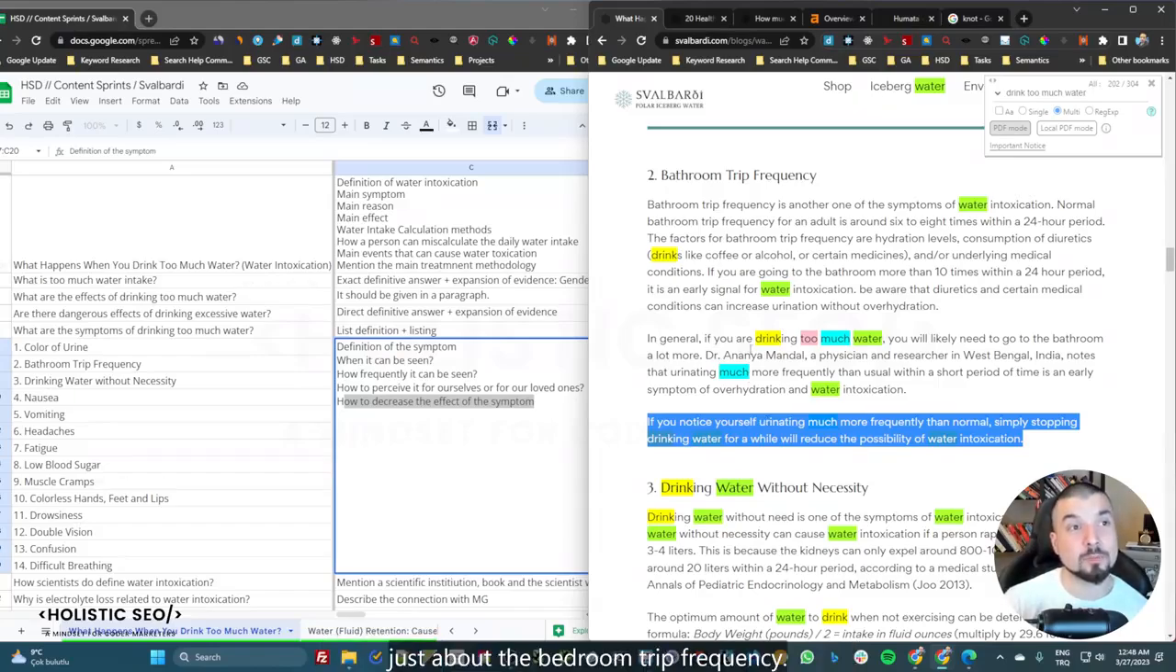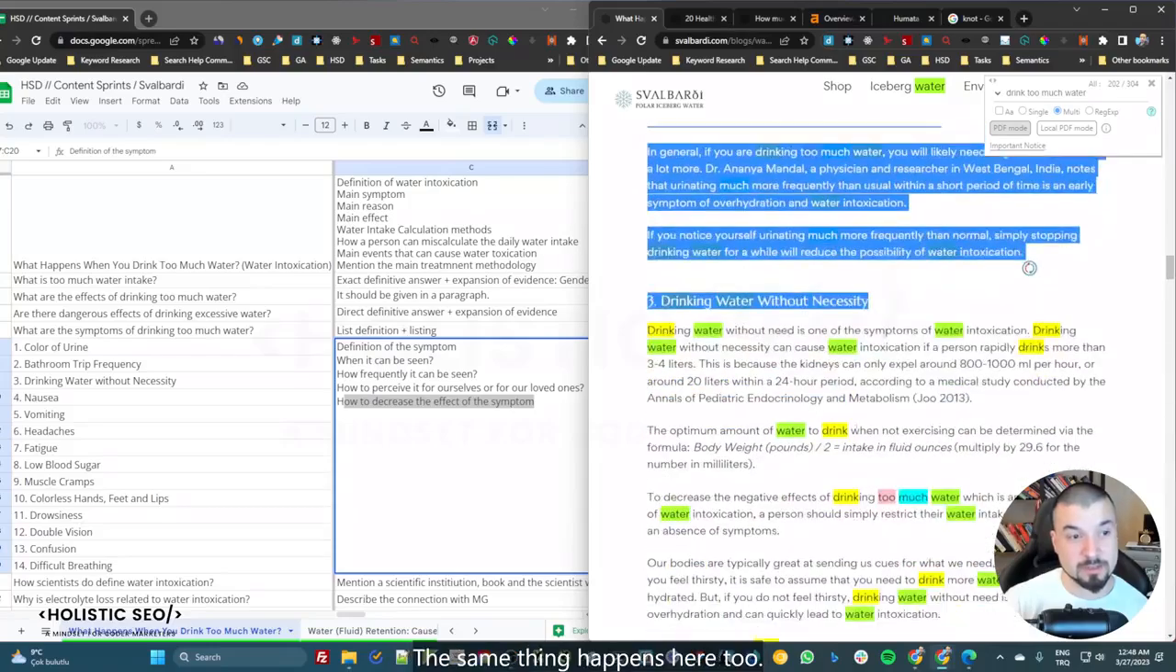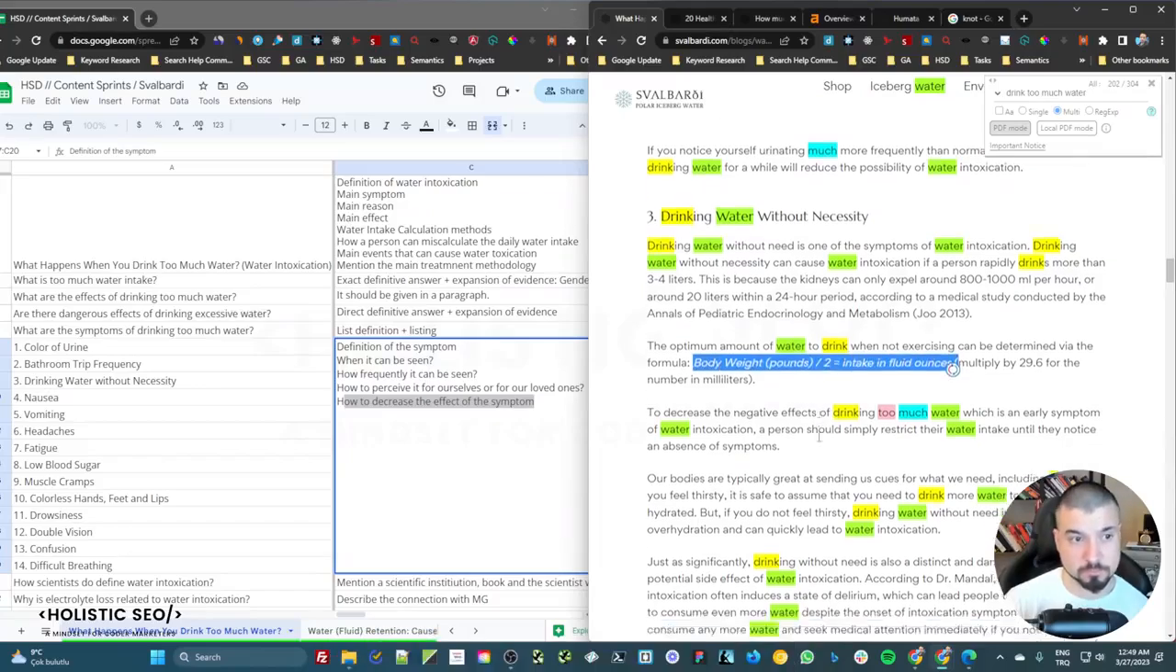But then it will be an article just about the bathroom trip frequency, and this is not our main context here. That's why, again, one more time, we give the representative answers. The same thing happens here too. Drinking water necessity we talk about, and it is also connected to actually how much water or daily water intake calculation. That's why we give a calculation formula.